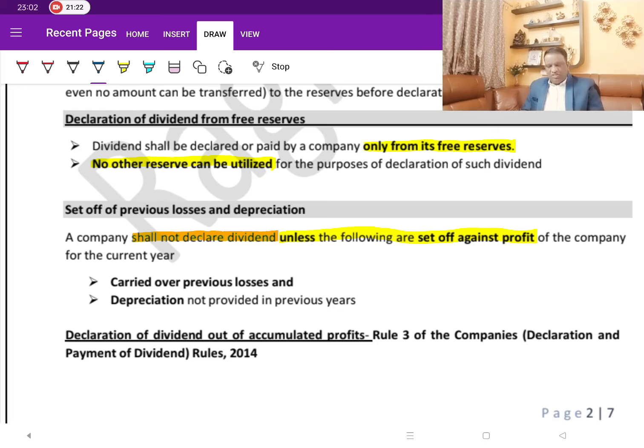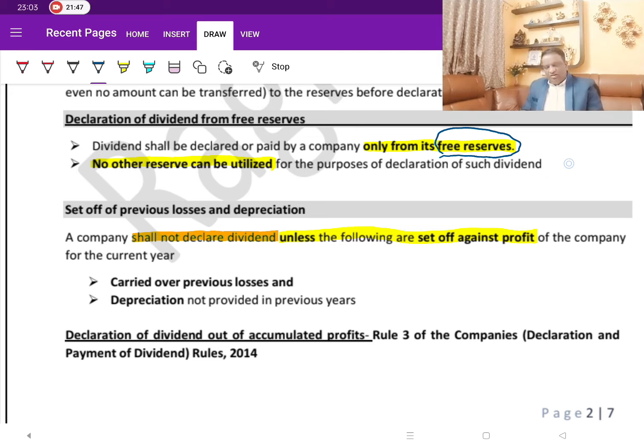Now the question comes, can the company use the reserves, which is nothing but accumulated profits of the earlier years? Can the company use them? The answer is yes. But the only condition is that only free reserves can be used for payment of dividend.